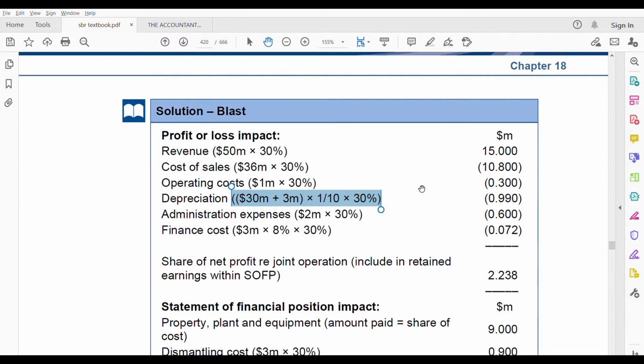I'm going a little bit fast. I'm assuming you have the question in front of you. So they have told that the manufacturing facility cost is 30 million. That 30 million is non-current asset. 30 million to construct.